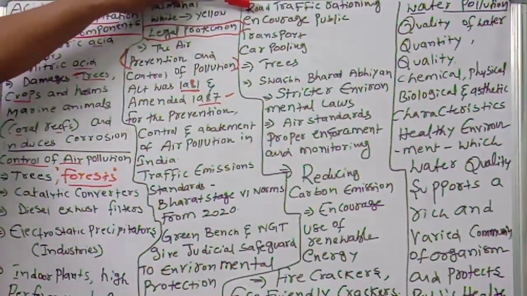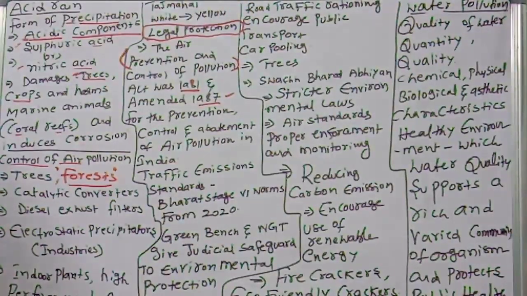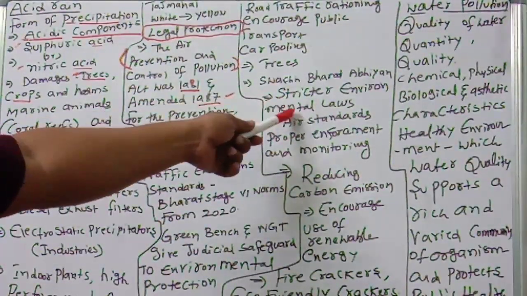Road traffic rationing. Too much traffic means too much pollution. So rationing means reducing the traffic and encouraging public transport. Instead of using our own cars, when we use public transport, we can control the pollution somewhat. So encouraging public transport, then carpooling, then trees. Then Swachh Bharat Abhiyan and stricter environmental laws.